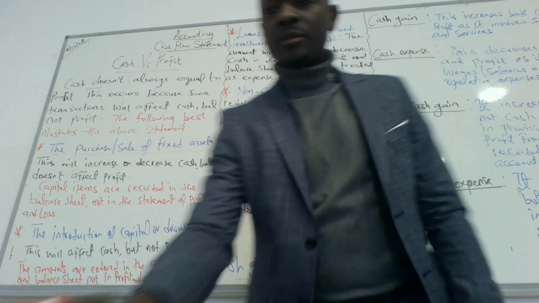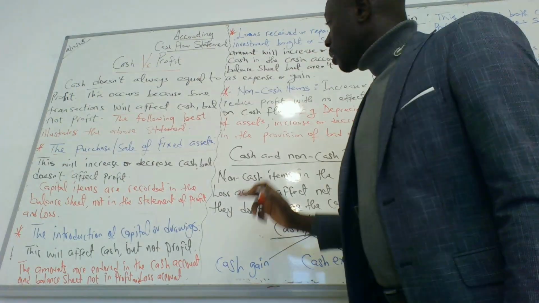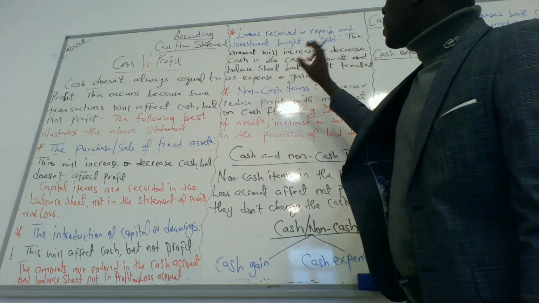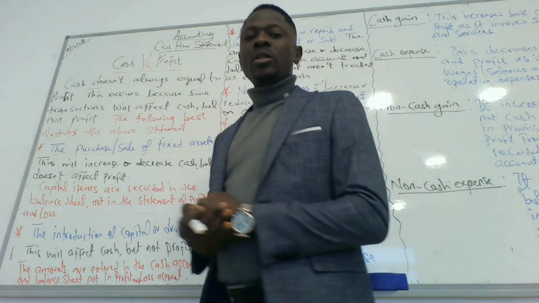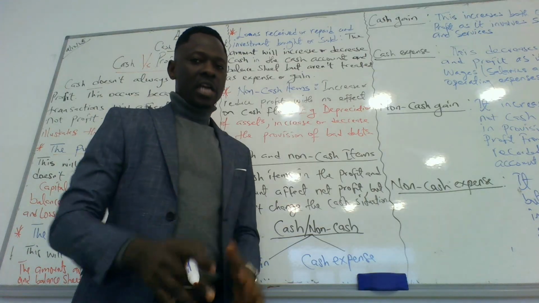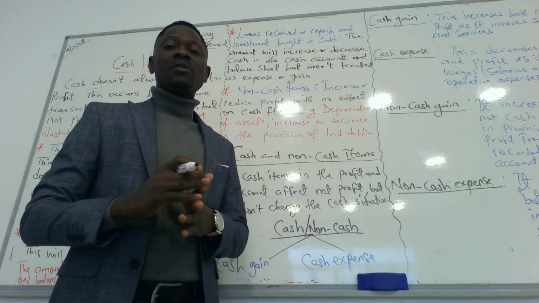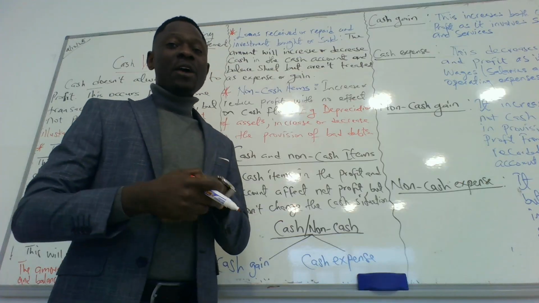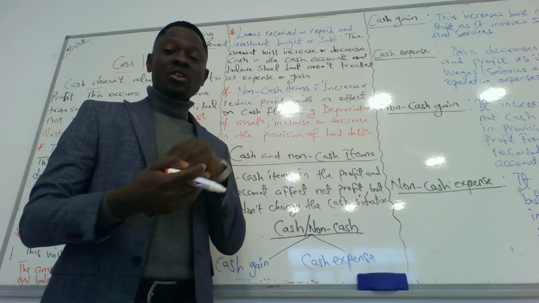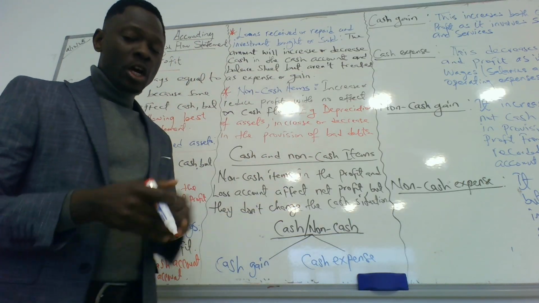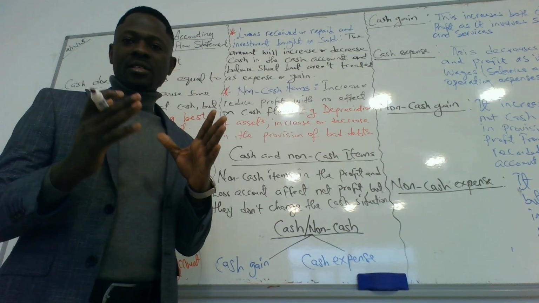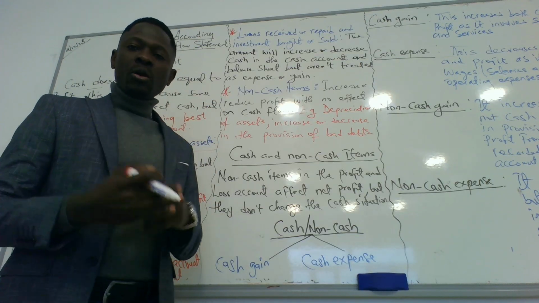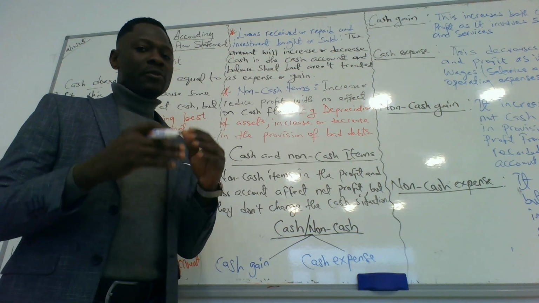The third one, loans received or repaid and investments bought or sold. When a loan is received, it affects cash, not profit, because it's going to be part of the non-current liability. And when a loan is paid, it's going to affect cash, not profit or loss, because a loan payment or a loan received is part of the balance sheet.